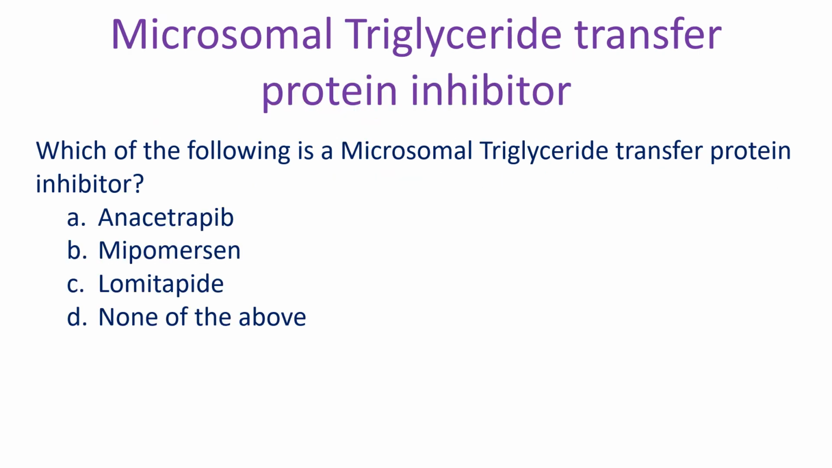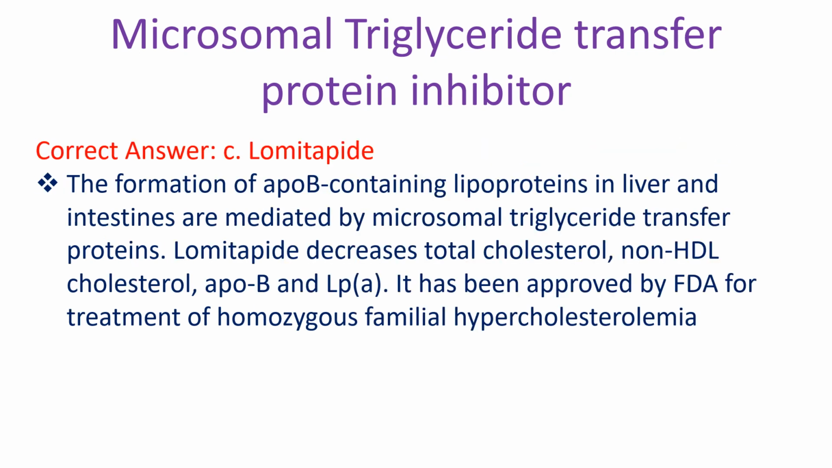Which of the following is a microsomal triglyceride transfer protein inhibitor? A, Anacetrapib; B, Mipomersen; C, Lomitapide; D, none of the above. Correct answer: C, Lomitapide. The formation of ApoB containing lipoproteins in the liver and intestines is mediated by microsomal triglyceride transfer proteins. Lomitapide decreases total cholesterol, non-HDL cholesterol, ApoB, and lipoprotein(a). It has been approved by the FDA for treatment of homozygous familial hypercholesterolemia.